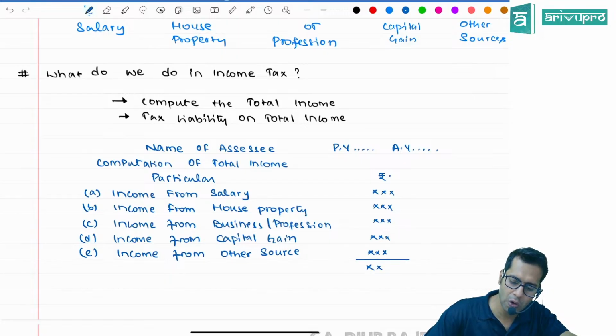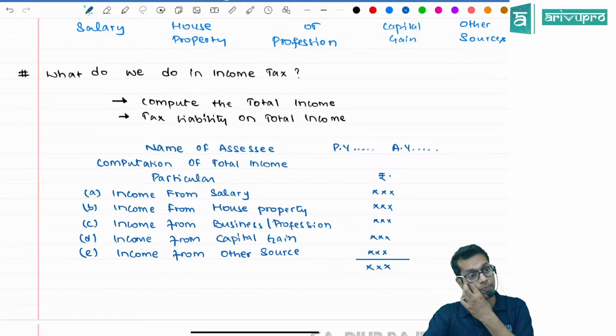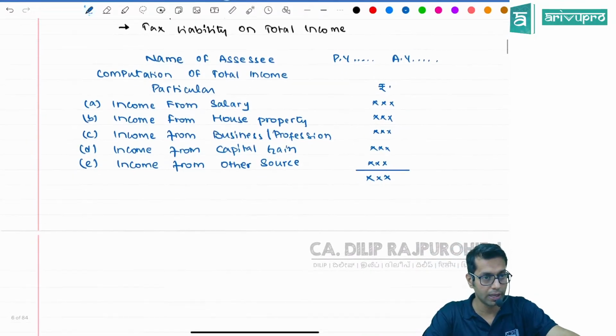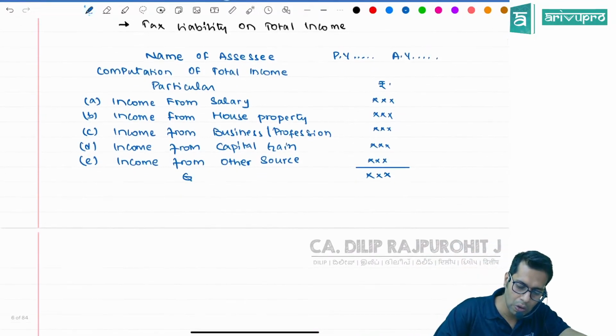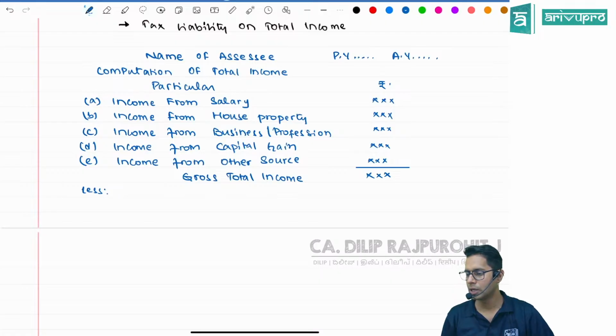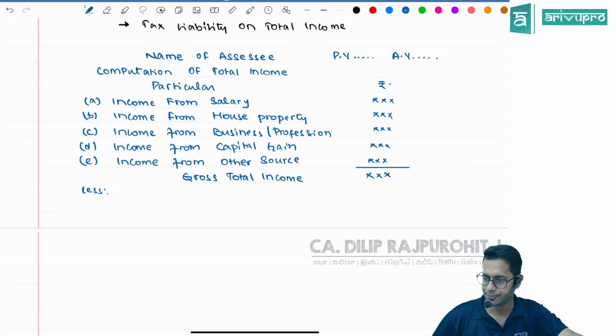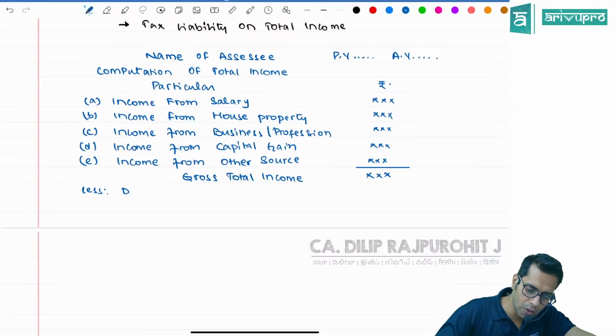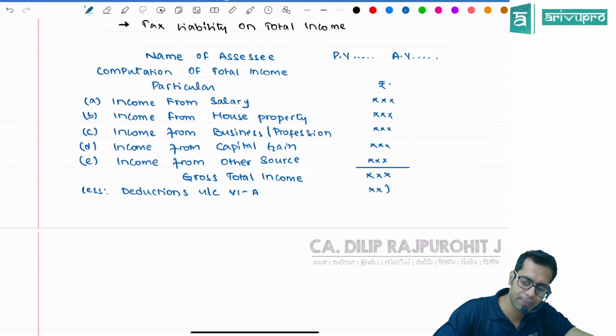Once I compute all these incomes, I will get some amount. This amount is called gross total income. From this, I have to subtract a few things called deductions under chapter 6A.